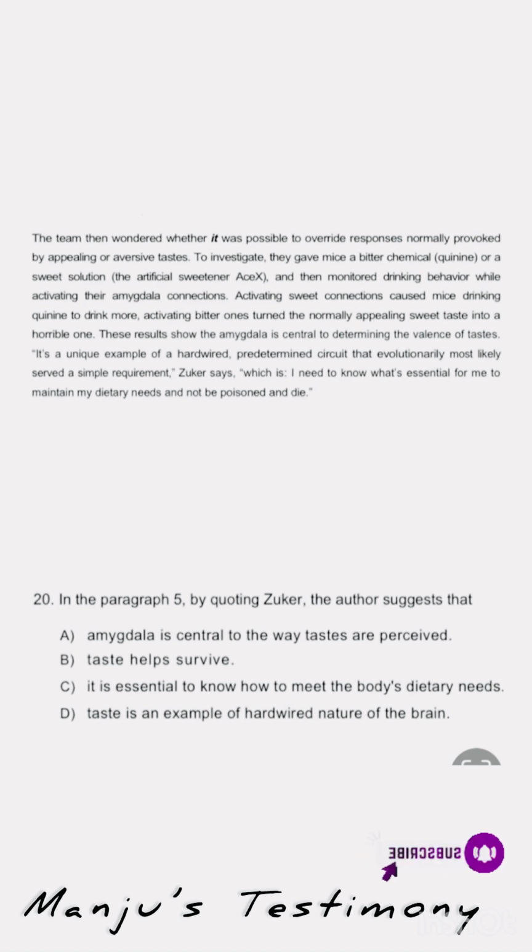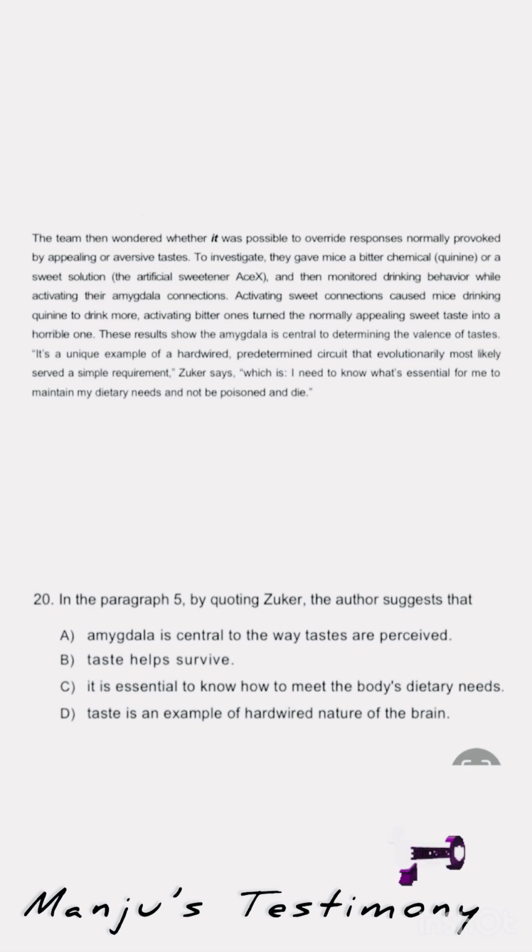We did not read anything in the text describing how to meet the body's dietary needs. We read a sentence like this. Sukar says, "I need to know what is essential for me to maintain my dietary needs and not be poisoned and die." So this sentence doesn't mean the author is suggesting something to meet our dietary needs. The text is not about meeting the body's dietary needs or requirements. So we can easily eliminate option C.